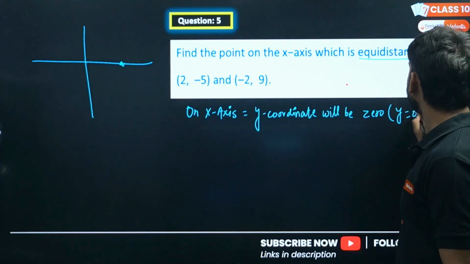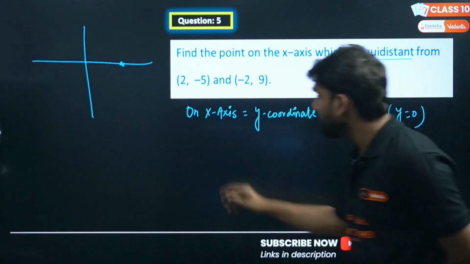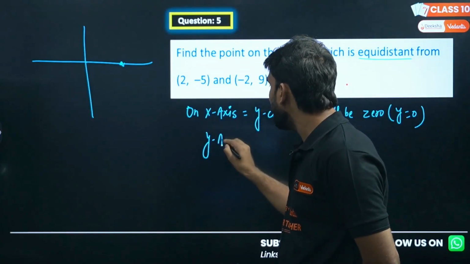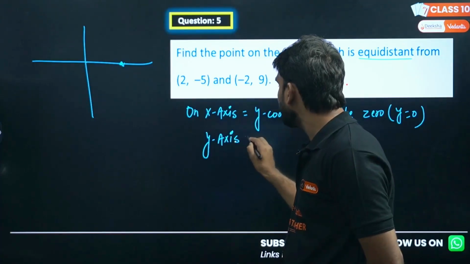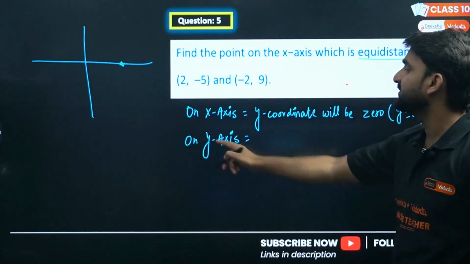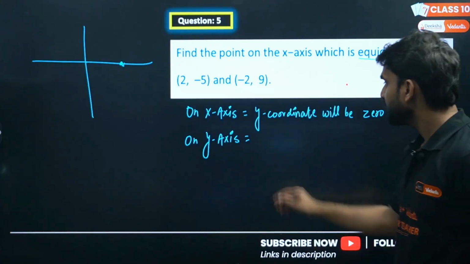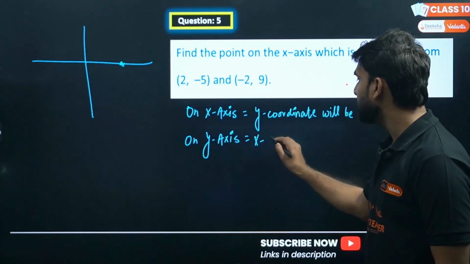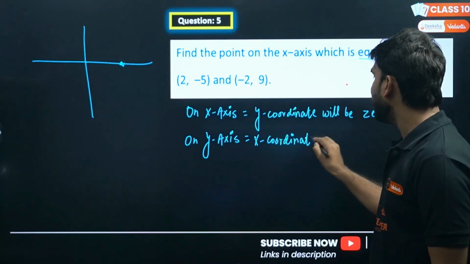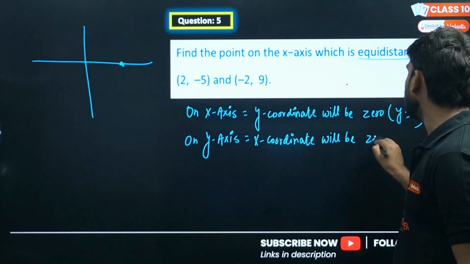And if in any question there is a point on the y-axis, it implies that the x-coordinate will be 0.